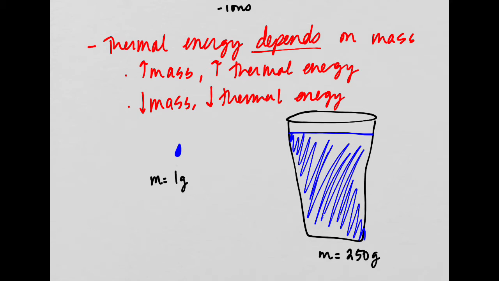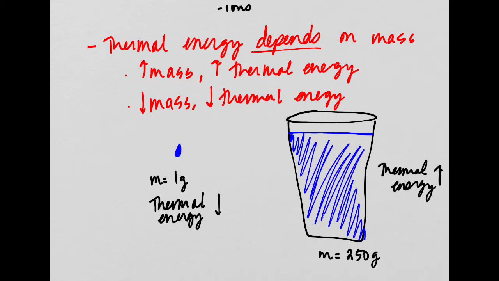So the thermal energy of this tiny amount of water is going to be smaller than the thermal energy associated with this huge amount of water. Right? There's a larger mass of water, therefore there's more kinetic energy associated with all the particles. There's more space between the particles because there's more particles, right? So the thermal energy depends directly on mass. The more mass, the more thermal energy. The less mass, the less thermal energy.